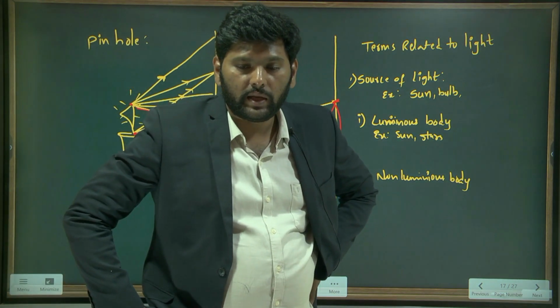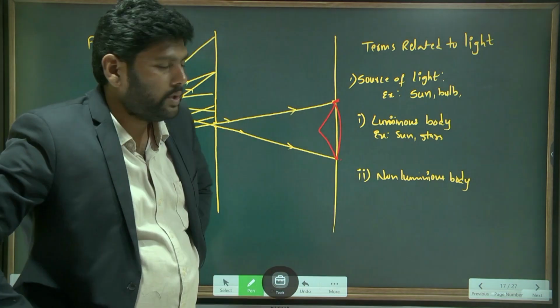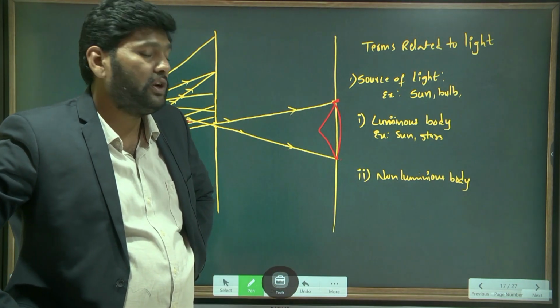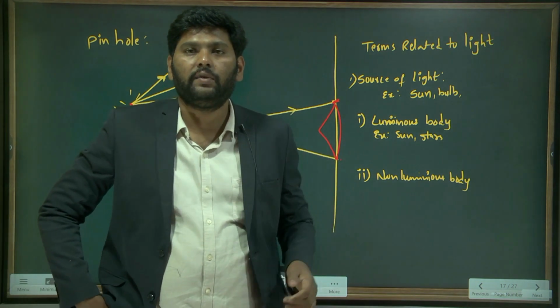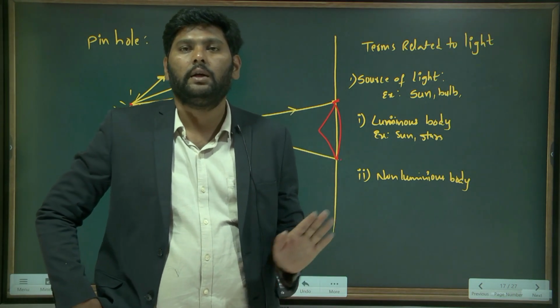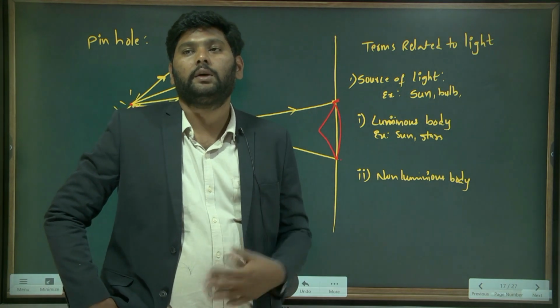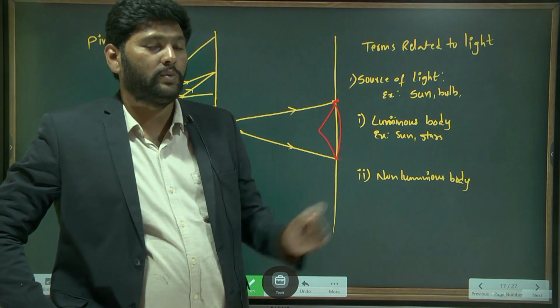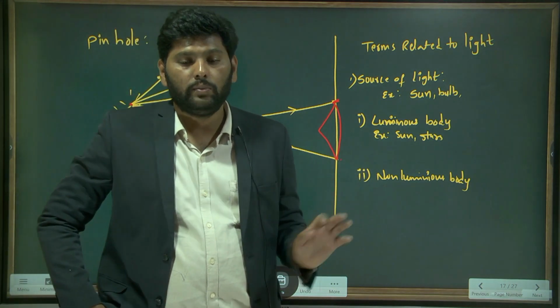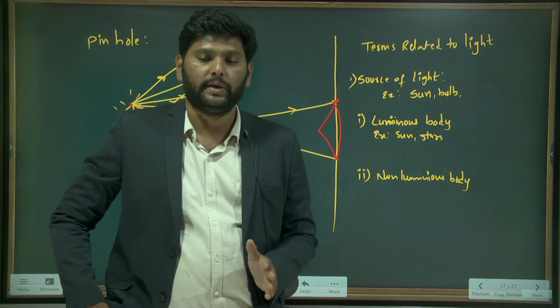You know in Telugu we call the firefly Minuguru Purugu. That is also a source of light. That is a luminous body, because naturally it is giving light. It does not reflect light. It is just producing light by a mechanism. Those are called luminous bodies. Here the moon is not a luminous body. It is a non-luminous body.